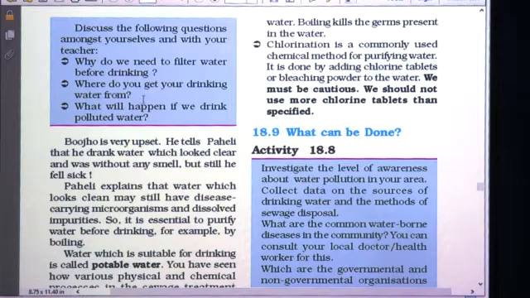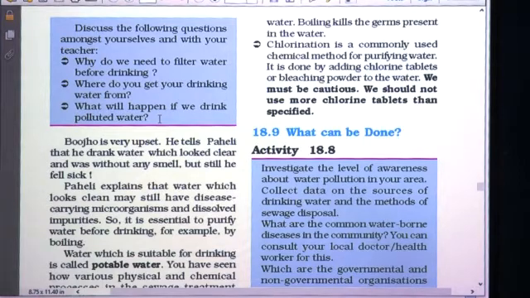The second question is, where do you get your drinking water from? We all get drinking water from government water supply, or some people get it from a hand pump. The third question is, what will happen if we drink polluted water? Just think, if we drink polluted water, then what is the result of that?